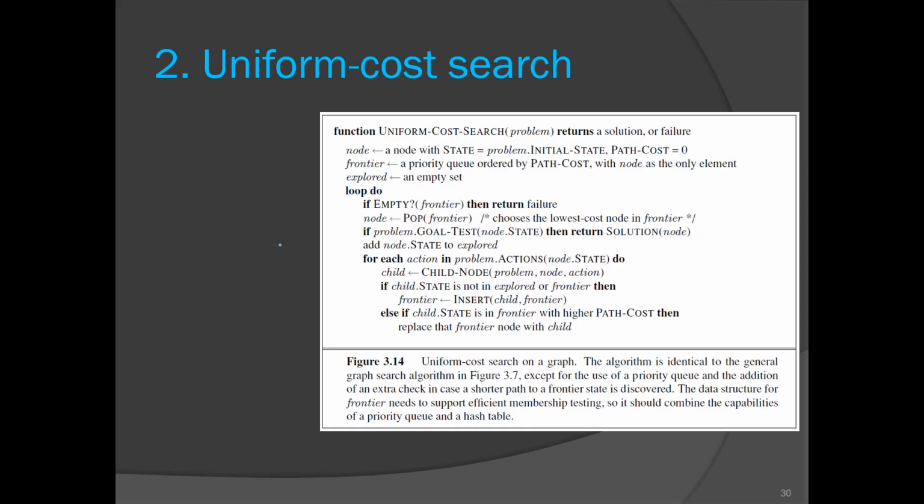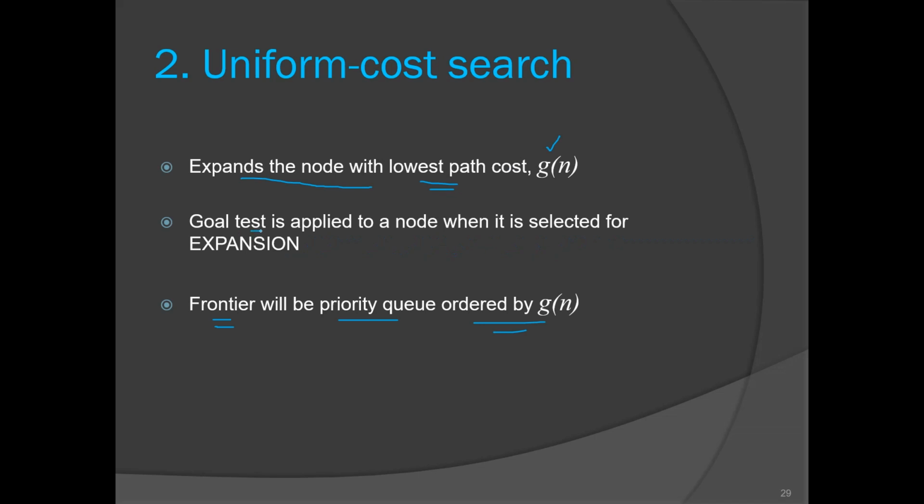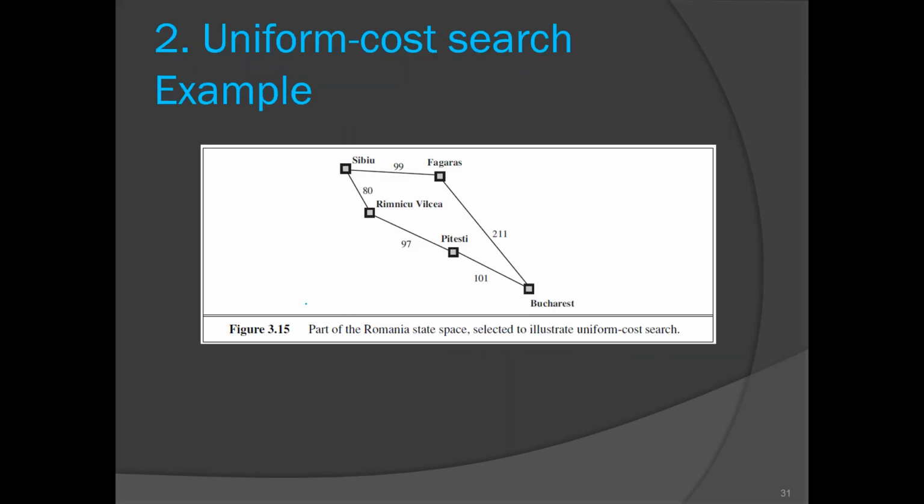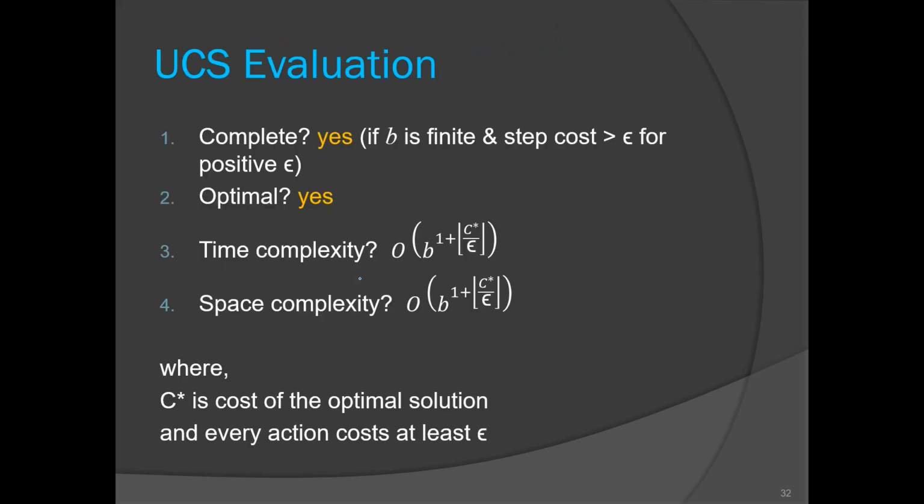We have seen this algorithm also, right? And here the goal test is applied at the time of expansion rather than generation, right? And we have seen this example also. If we apply BFS here, we were getting this branch, this path. Actually, this is not optimal. This is the optimal solution, right? And UCS was giving that solution. So it was complete and optimal.